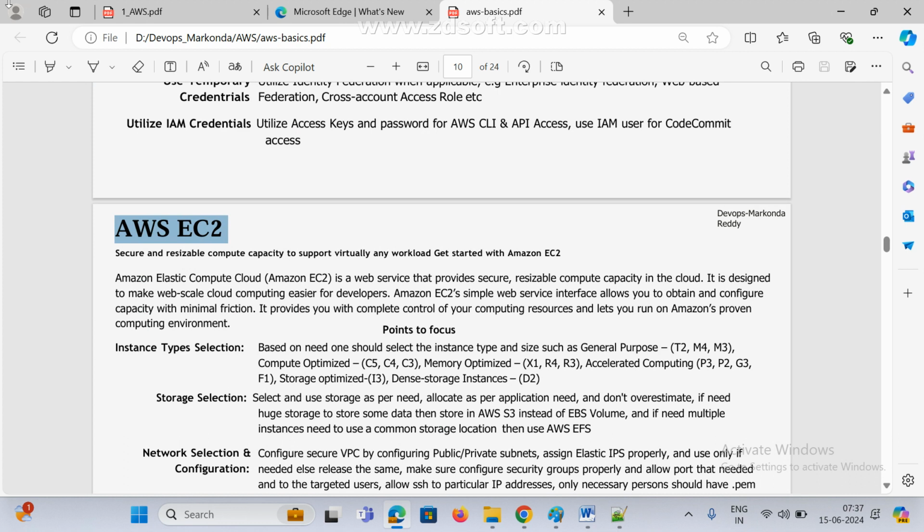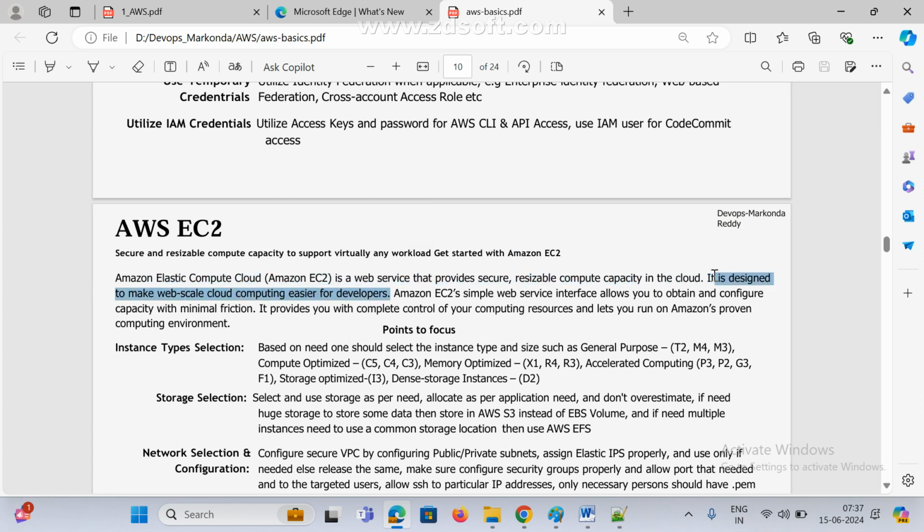So this is the one service AWS people are providing: EC2, the Elastic Compute Cloud service. This is the one web service that provides security, and resizable capacity, and they provide many things, we'll see slowly. It is designed to make web scale cloud computing easier for developers.